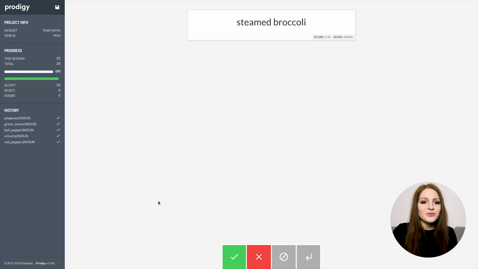Okay, so here's one that we want to reject. If we came across steamed broccoli somewhere in the text, we'd probably want to be highlighting broccoli and not the whole phrase steamed broccoli, because broccoli is the ingredient, so that's one that we're going to be rejecting.